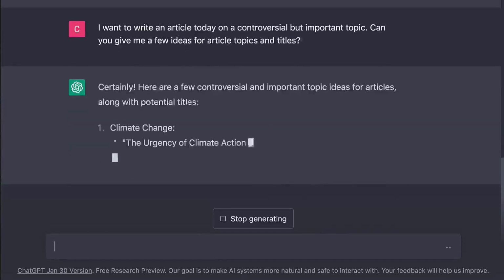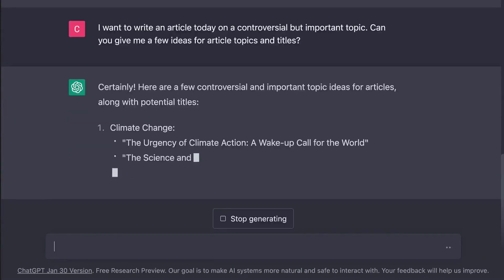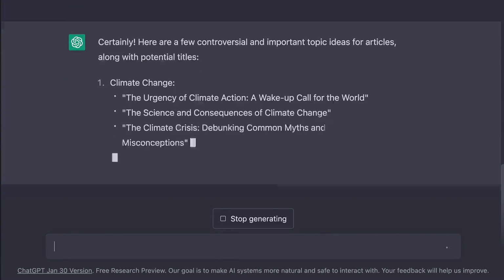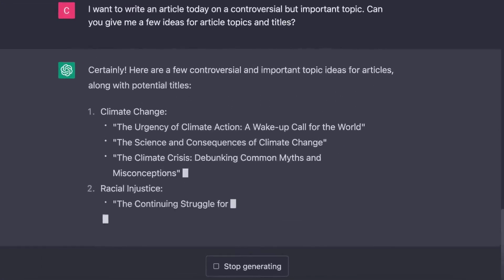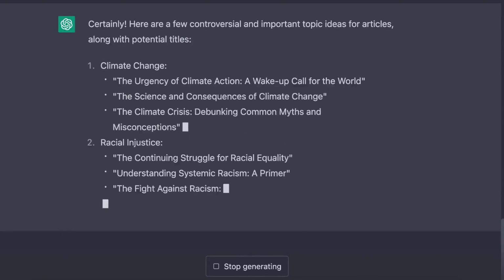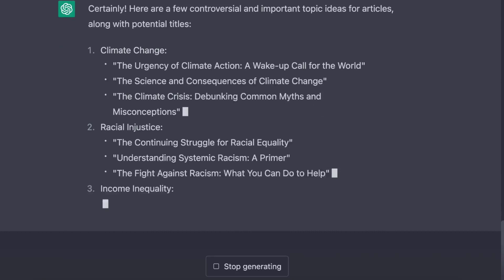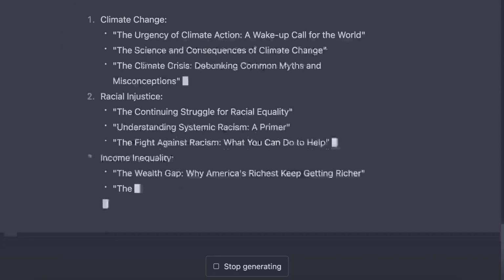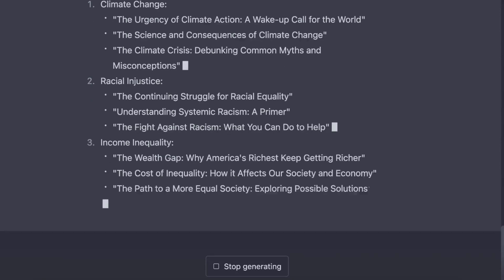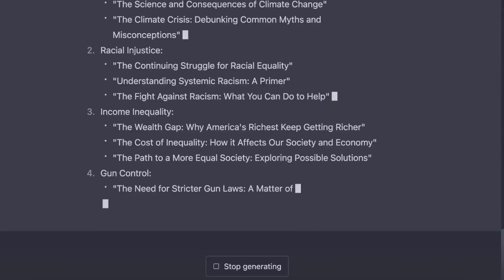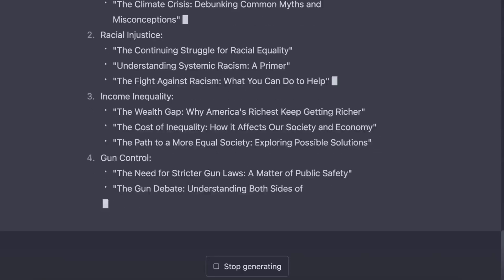Climate change, the urgency of climate action, a wake-up call for the world. Okay, wow. And you see it formats it pretty nicely with numbered bullets and then bullets. Climate change, racial injustice, income inequality. Interesting. So yeah, it really did exactly what we wanted it to do. And it's continuing to generate on gun control.